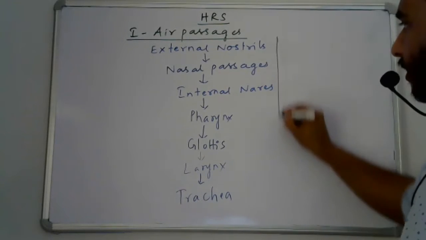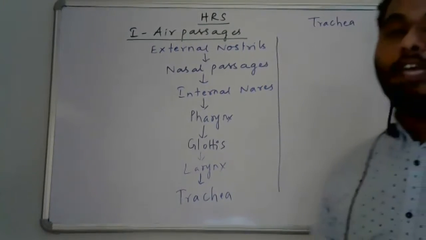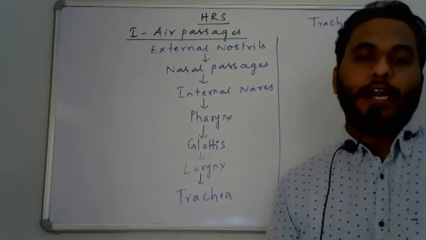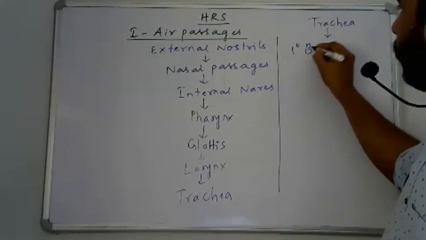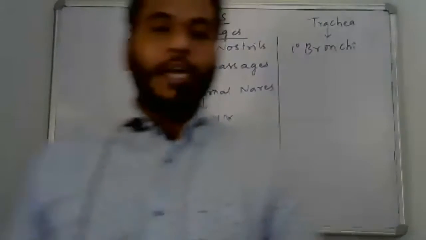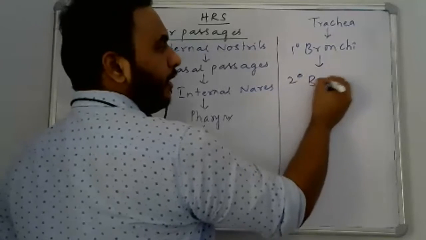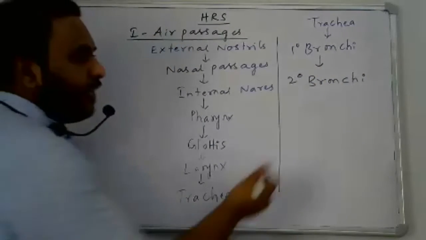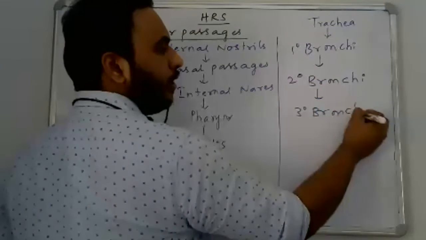Further, the trachea opens into primary bronchi, next secondary bronchi, next tertiary bronchi.